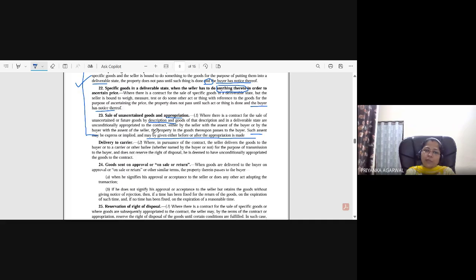See, the property in the goods thereupon passes to the buyer, because it is done with the assent. The buyer has given that permission. Whether that permission is received before the act or after the act, that is irrelevant. Okay, any query?